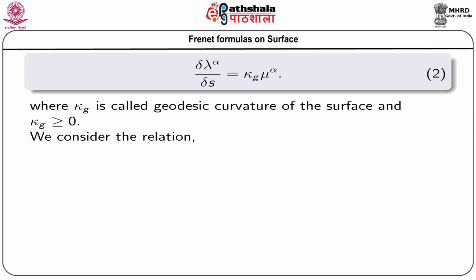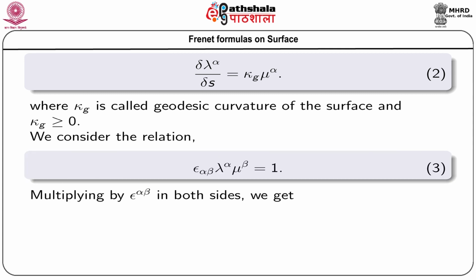Now, we consider the relation epsilon alpha beta lambda alpha mu beta equals to 1. This is the orientation kept by epsilon alpha beta for lambda alpha and mu beta.